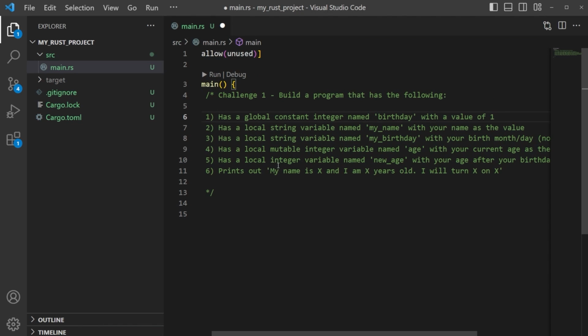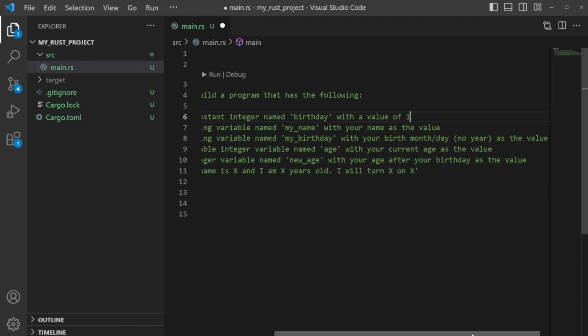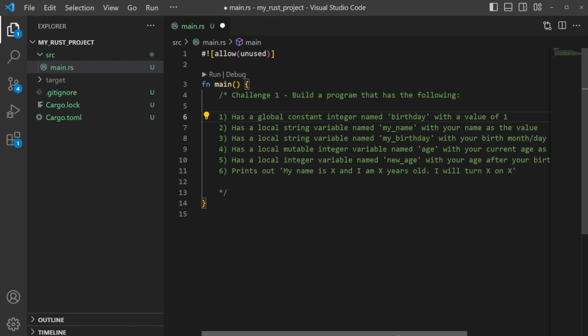You're then going to set up a local integer variable named new age with your age after your birthday as the value. So, big hint here, you should be using this 1 as an addition somehow. We'll take a look at how we do that in the challenge, but just think of what you've seen so far and how you might do that. Once it's all said and done, you're going to print out: my name is X, replacing X with your name, I am X years old, replacing it with your age, and I will turn your new age on whatever your birthday is.